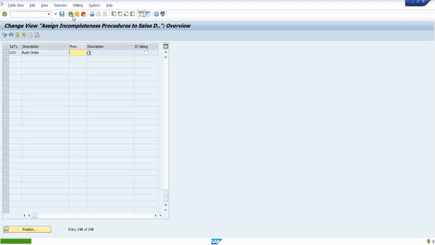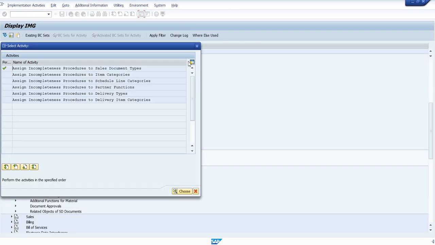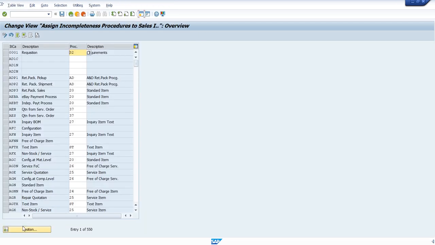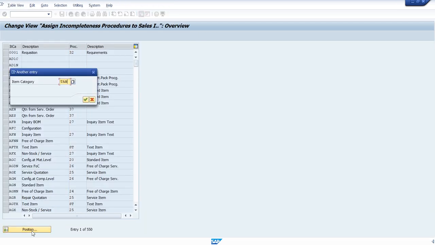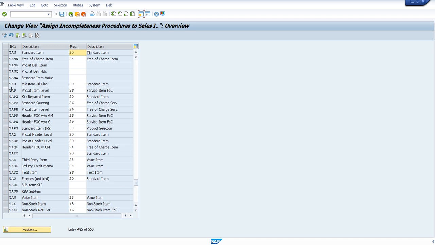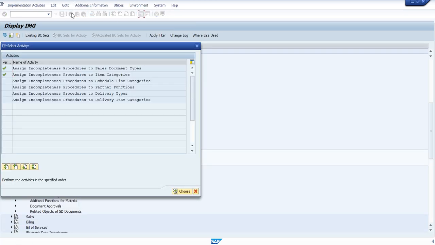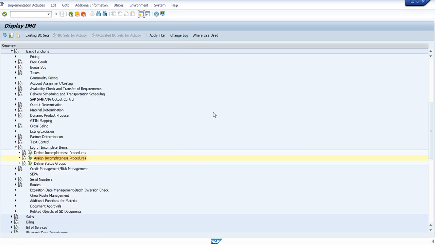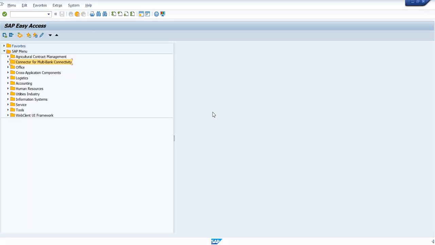Now we need to check the item category also, because sometimes the item category will also cause such an issue. Just go for TAN. You can see there is something here also. We can just remove that and save it. There is no incompletion as of now. So let's try the case now and create the order again.